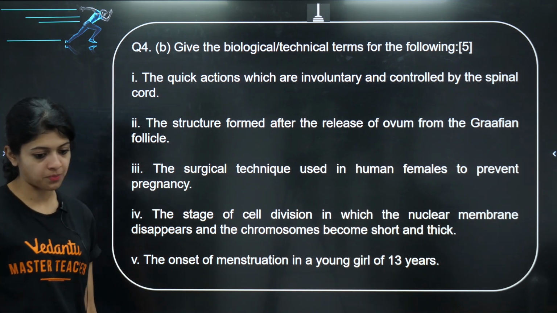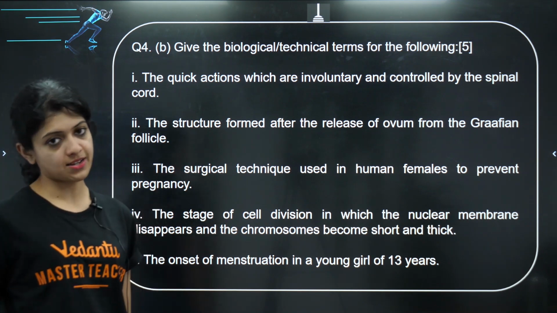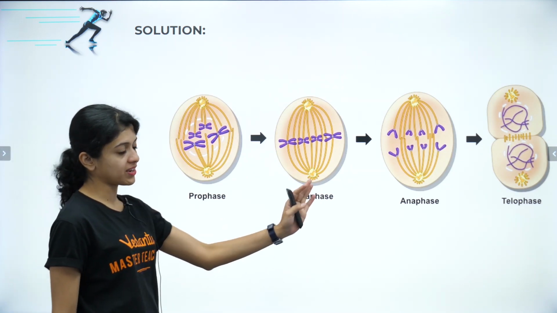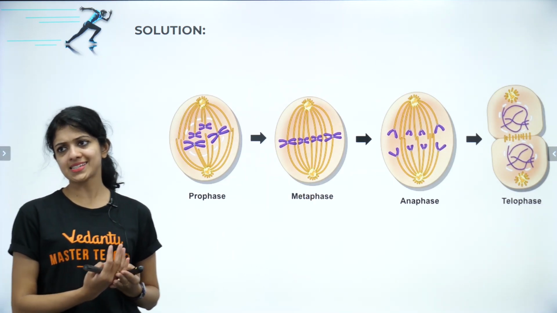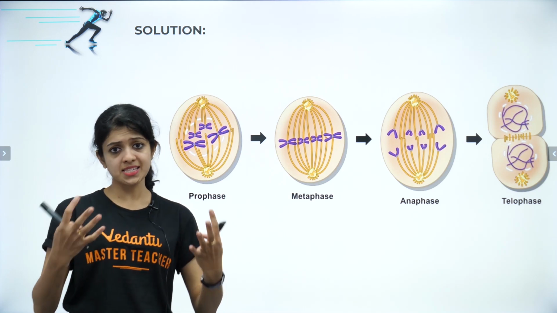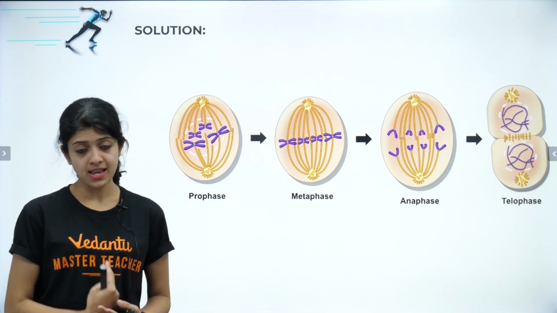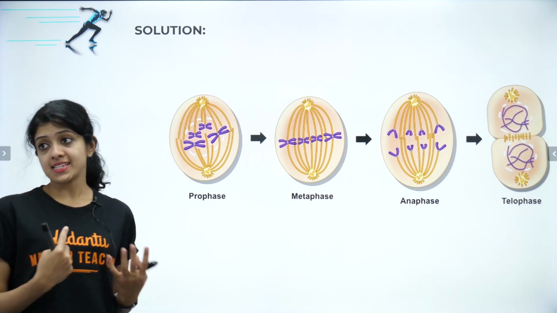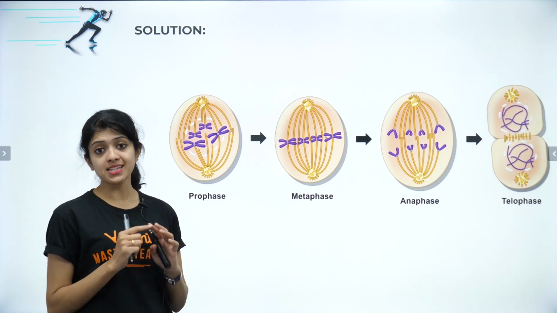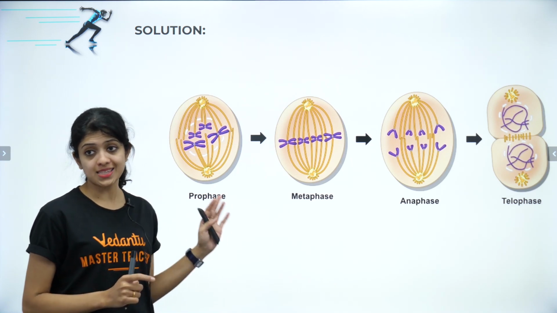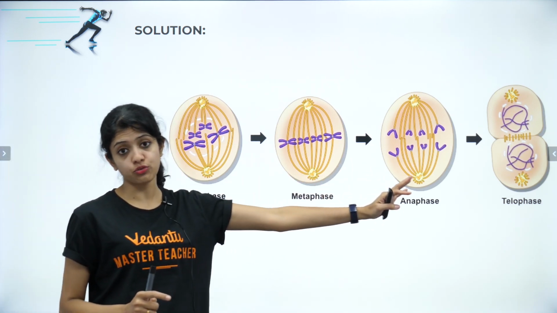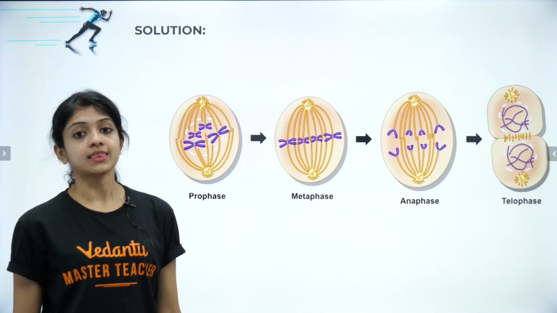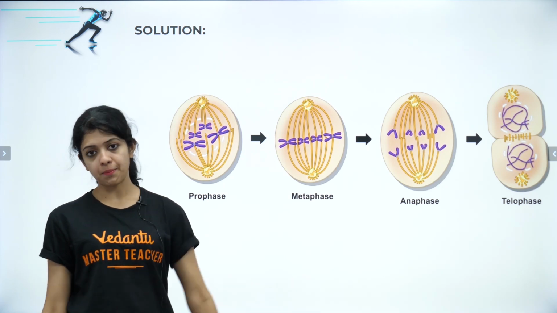Let's see how many of you remember the stages of cell division. Yes, prophase, metaphase, anaphase, telophase. Among these, where is it that the nuclear membrane disappears? I'm giving you a very, very good hint. When it disappears, it's normally represented as dotted lines. It's there in prophase and it's there in telophase. But using your logic and your basic understanding, think about where it's disappearing and where it's reappearing.